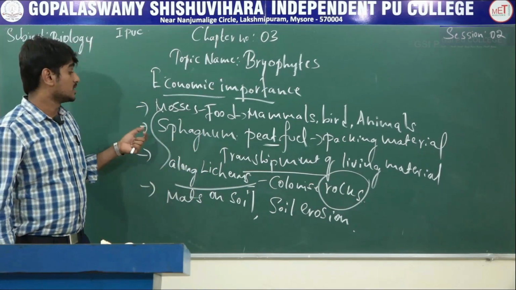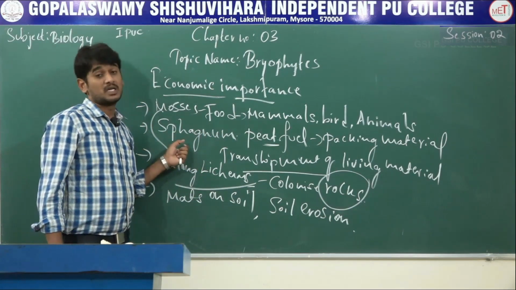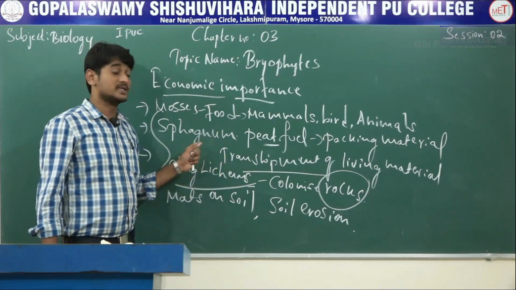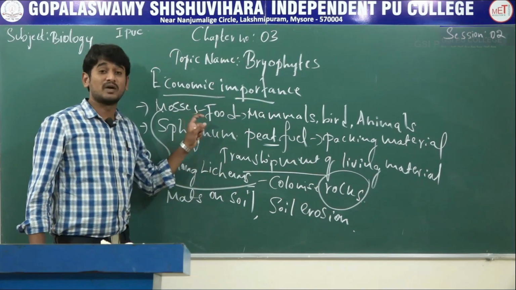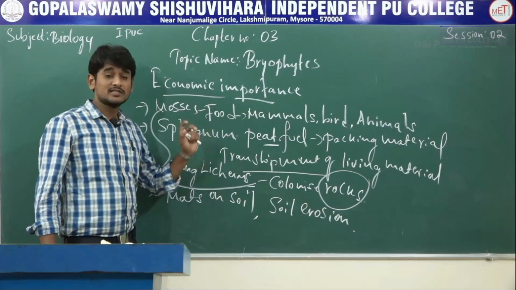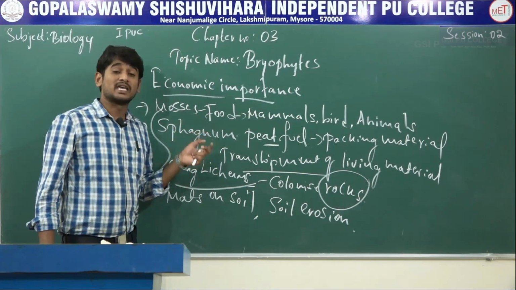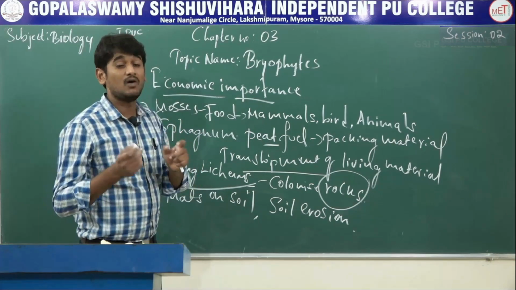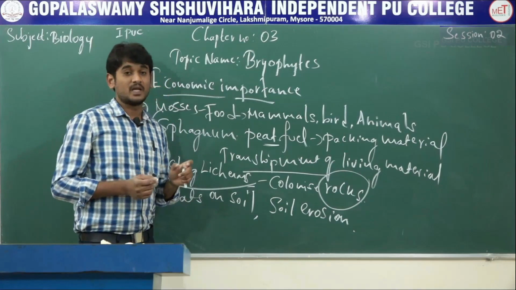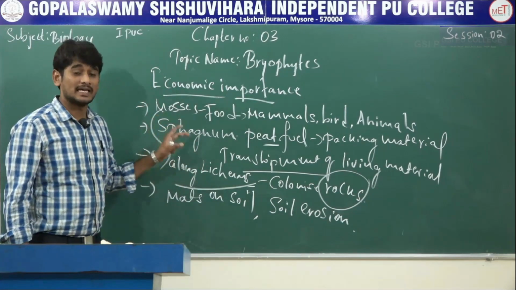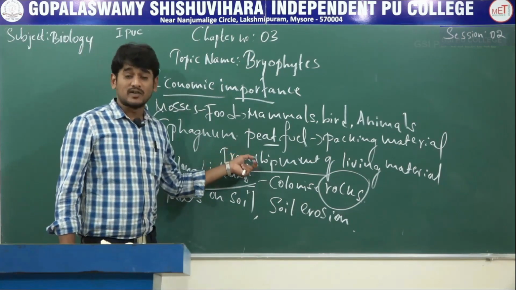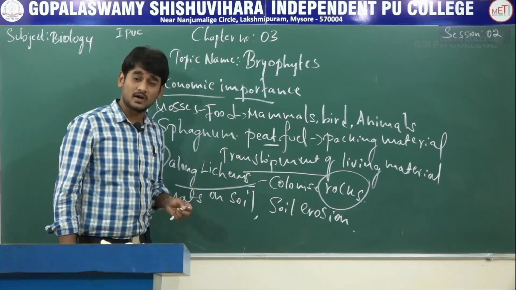Some mosses, which means some species of sphagnum, it is also a moss, provide peat, which means organic material, that have long been used as fuel and also used for packing materials for transshipment of living material because they have water holding capacity. And some mosses along with lichens, which means combination of both algae and fungi, are the first organisms to colonize the rocks.